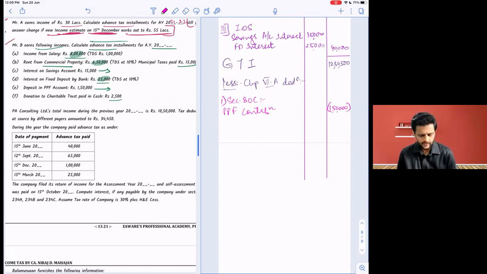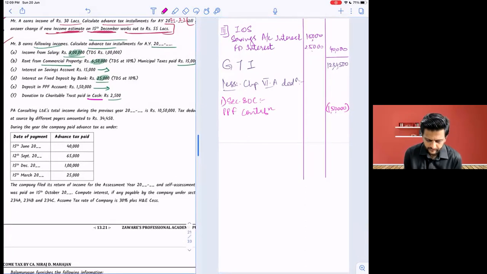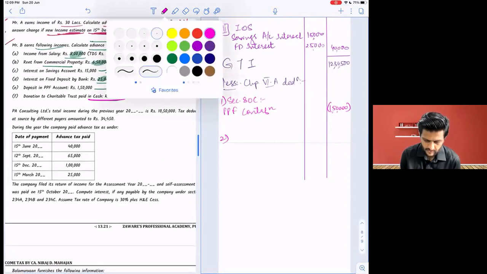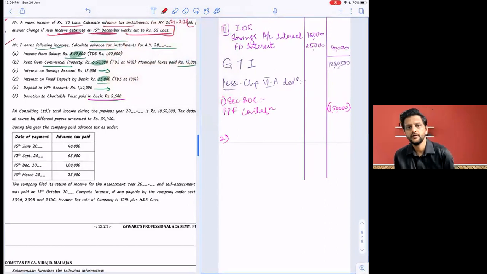Yes or no? Is 80G allowed or not allowed? Not allowed, because it was paid in cash. But we discussed this point. Even if cash is paid more than 2,000 or 10,000 in some cases, whatever it is, the entire amount is disallowed. Not allowed. Okay.